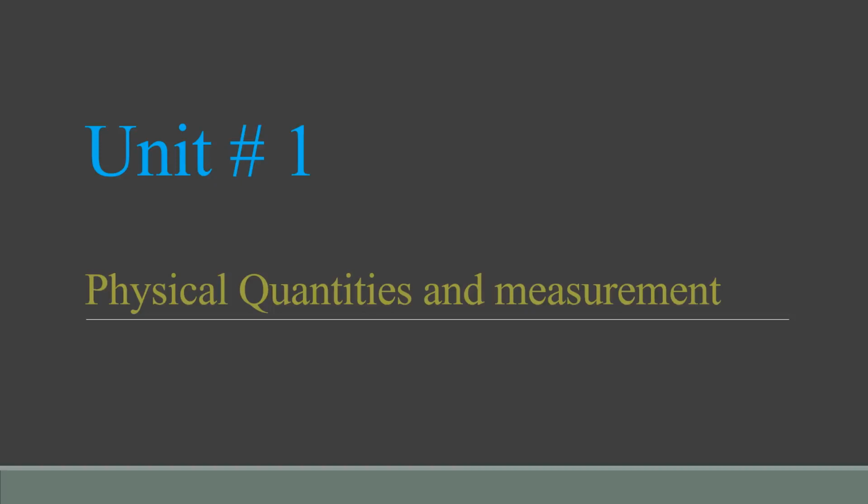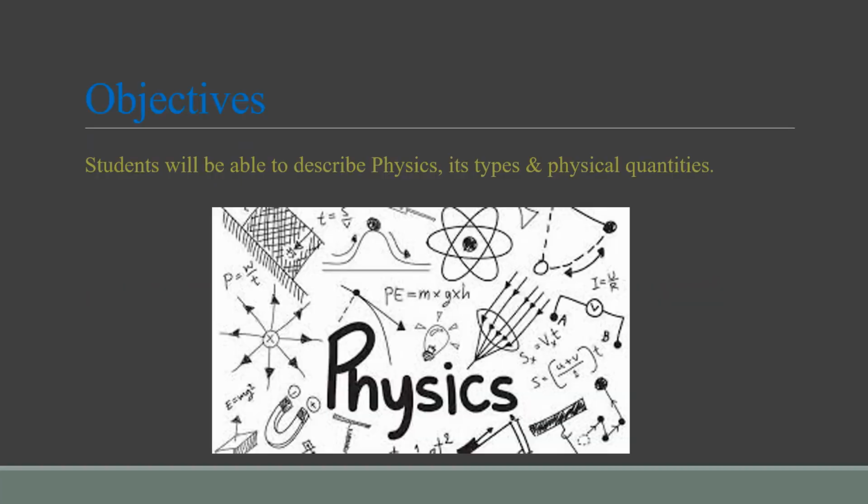These are the major concepts which we will discuss in this Unit 1. But in this session, we will just focus on three main topics, that is about physics and its types, and the third one is physical quantities.